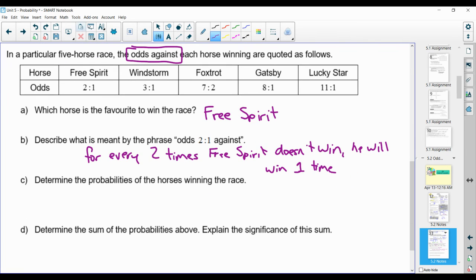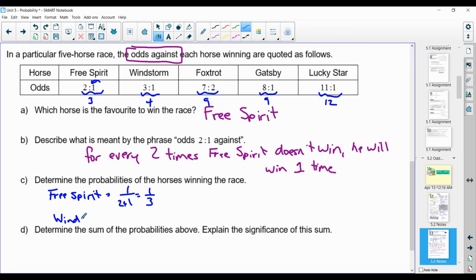So let's convert these to probabilities. Remember that all of these are going to add up to totals. So 2 and 1 adds up to 3, 3 and 1 adds up to 4, 9, 9, and 12. And so if we were looking at the probability of Free Spirit, well, remember that it's odds against. So what we want is the 1. So the probability of winning is 1 out of 2 plus 1, which is 1/3.